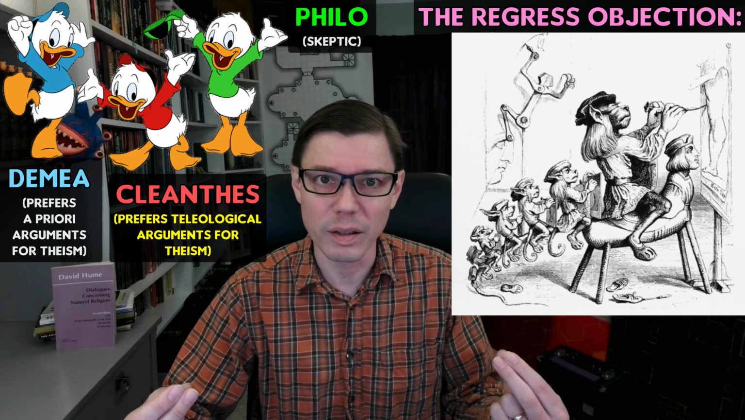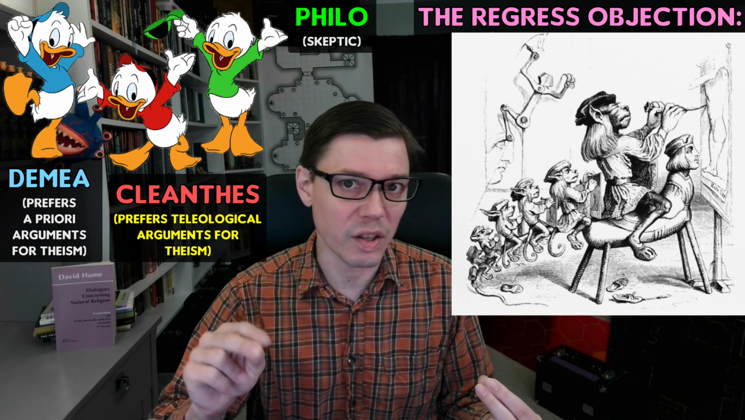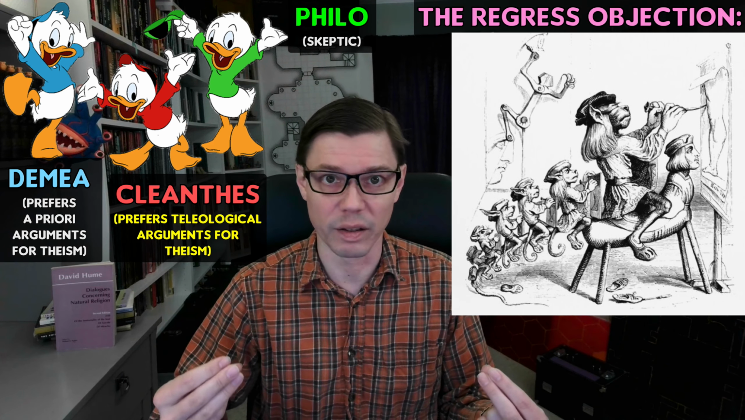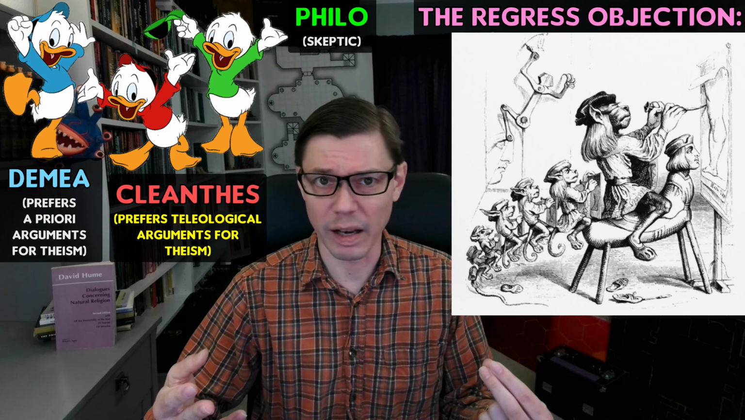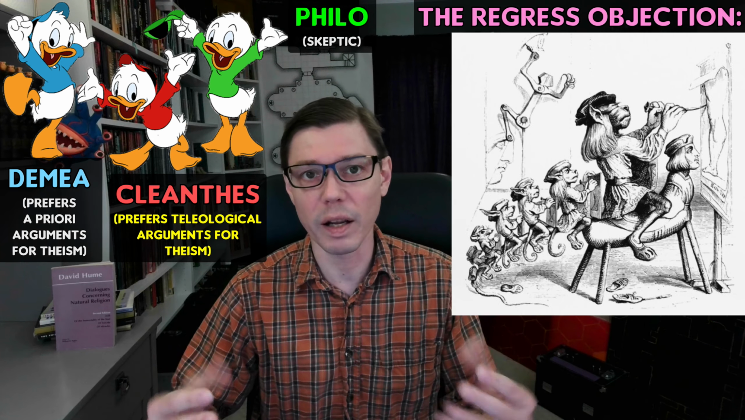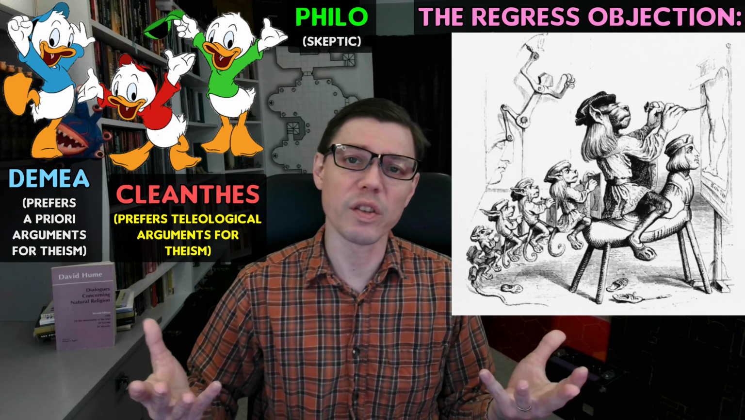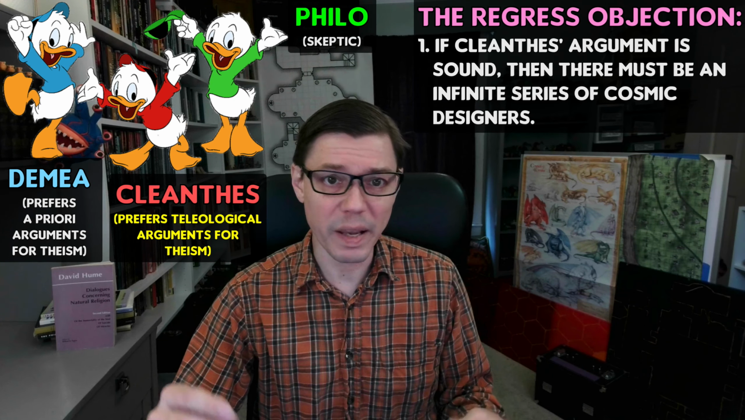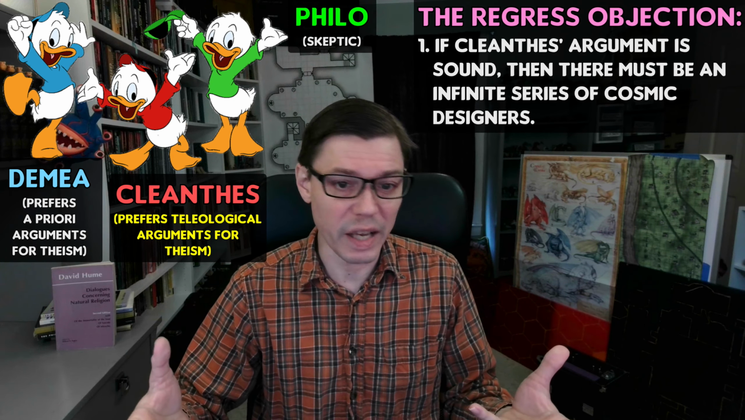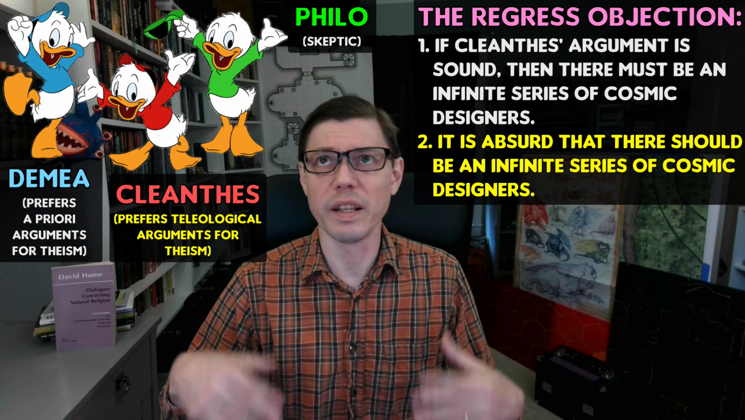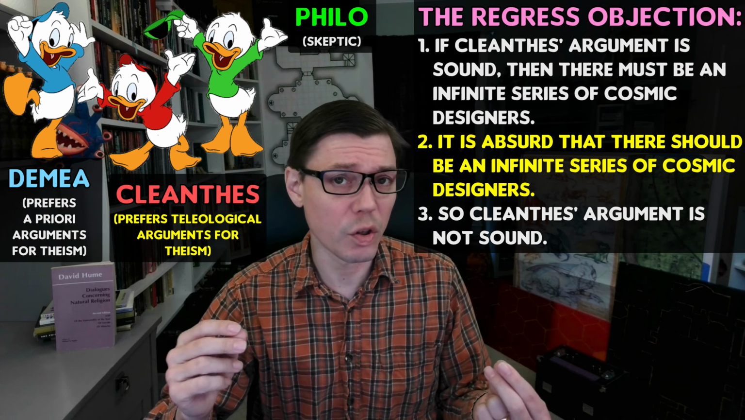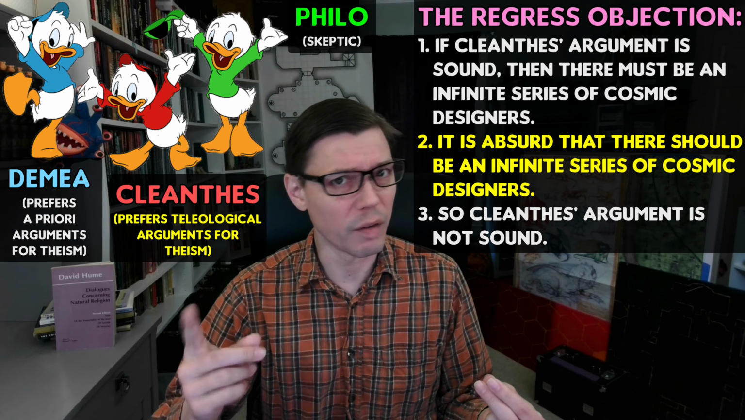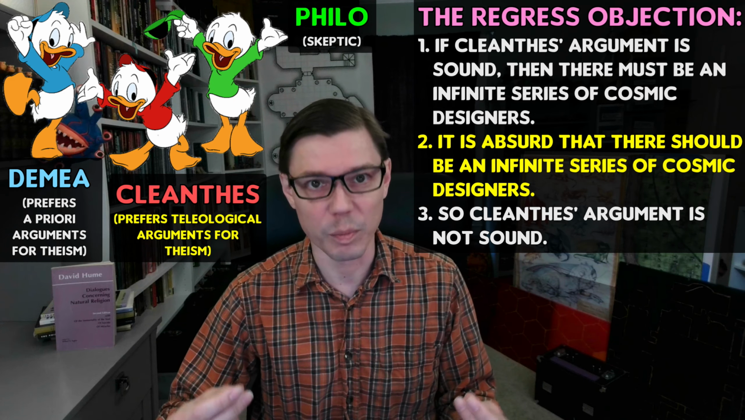And, following the reasoning of Cleanthes' own argument, it should follow that the designer of the universe also had a designer. And, assuming that this second designer is as organized as the first, that designer will have to have a third designer, and it will have to have a fourth, and a fourth will have to have a fifth, and so on ad infinitum. So the regress argument goes like this. If Cleanthes' argument is sound, then there should be an infinite series of designers, each one designing the next. Such an idea is absurd, however, and so much the worse for Cleanthes' argument. That's the regress objection to Cleanthes' version of the teleological argument for theism in Hume's dialogues.